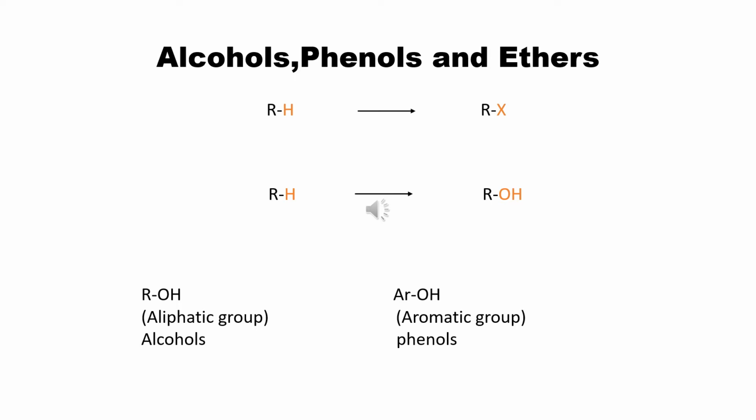If I have a hydroxyl group attached to an aliphatic group, it will be called alcohols. Whereas if the hydroxyl group is carried by an aromatic ring or is attached to an aromatic group, it will be called phenols. So thus, in a simple way, we understand alcohols and phenols.